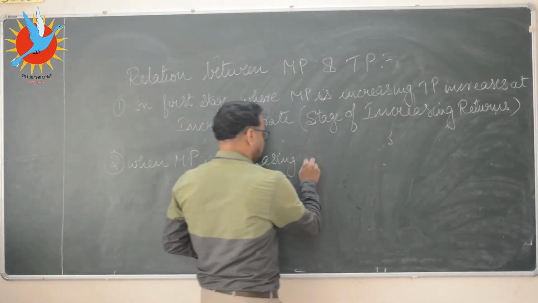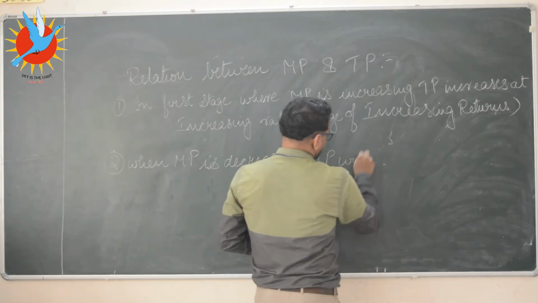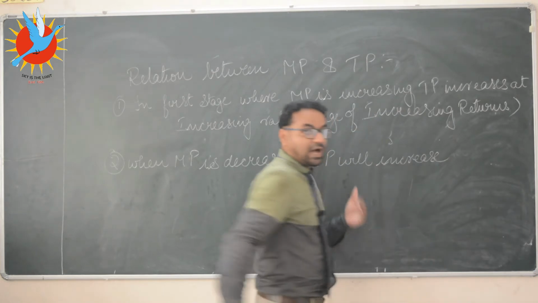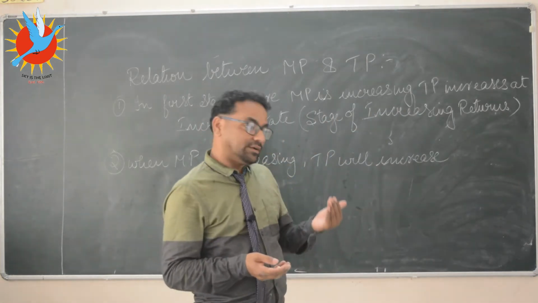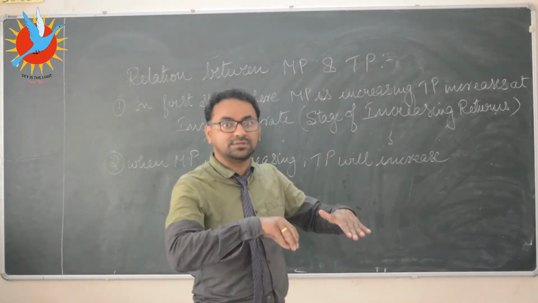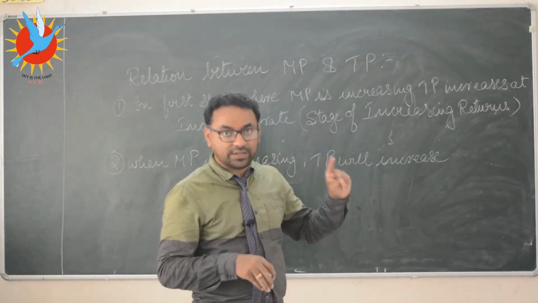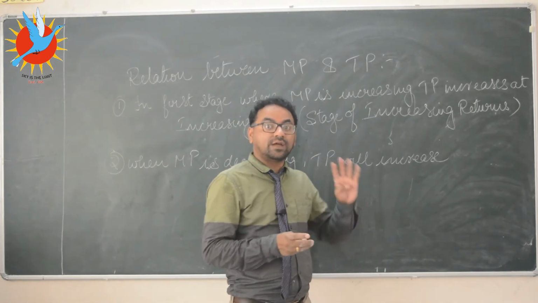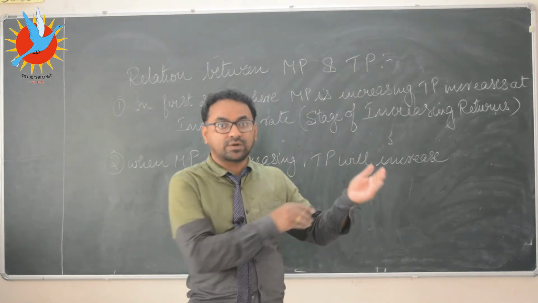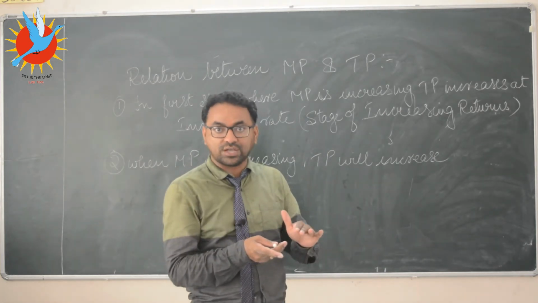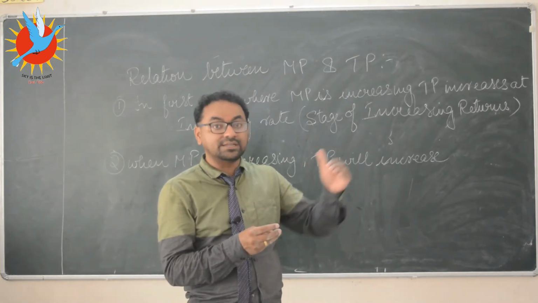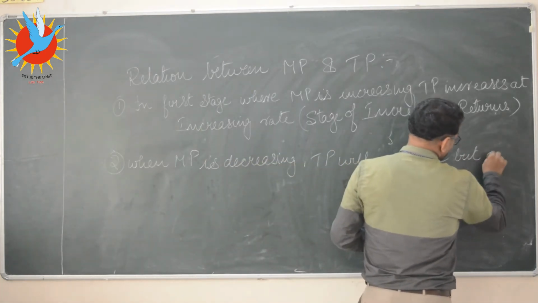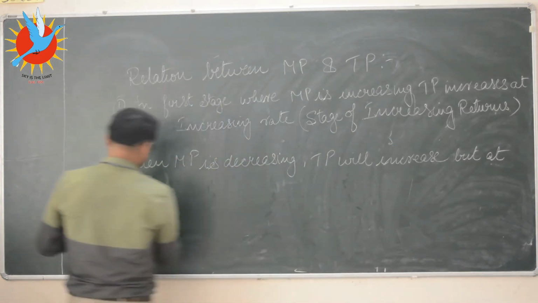So TP will increase, but the speed of TP, how much addition is taking place in TP, has decreased. At the third labor we have seen that 15 units were added, and at the fourth labor only 10 is added. That is why TP has increased from 37 to 47, but its speed of increase is decreasing. So TP will increase but at a decreasing rate.